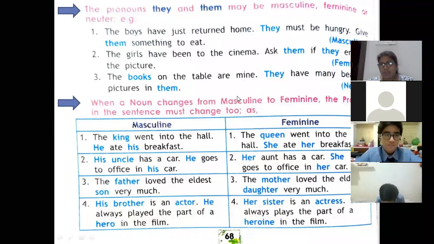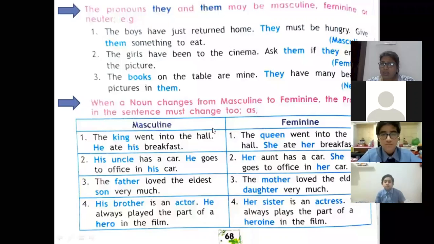Now again, as we studied in singular and plural, that when the subject changes into plural, the predicate also changes. So here also the rule is saying when a noun changes from masculine to feminine, the pronouns in the sentence must also change. Like the king went into the hall.